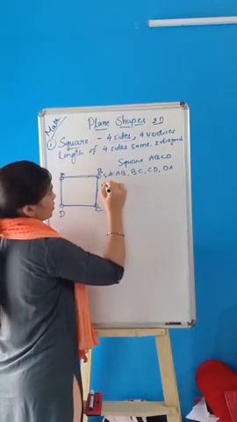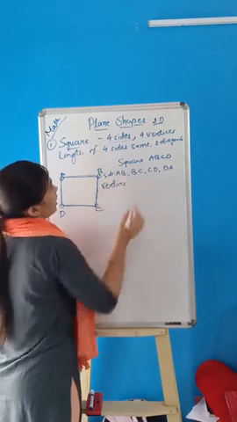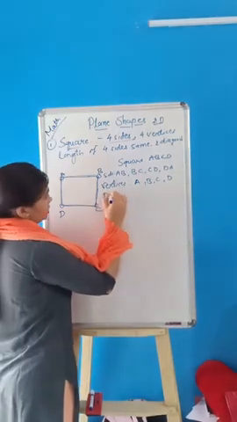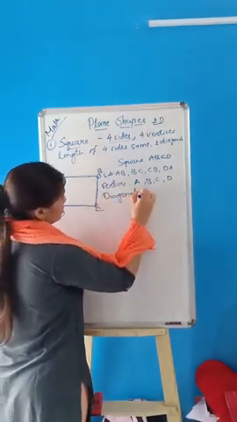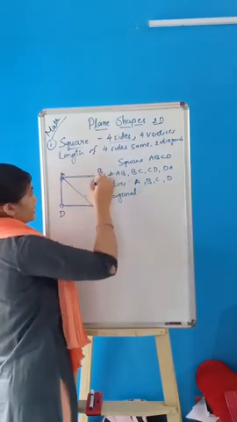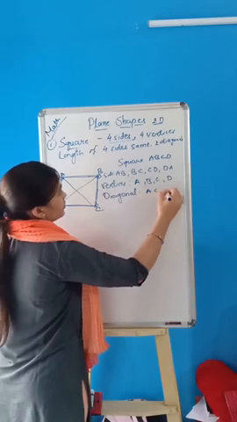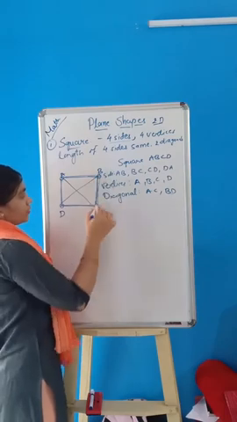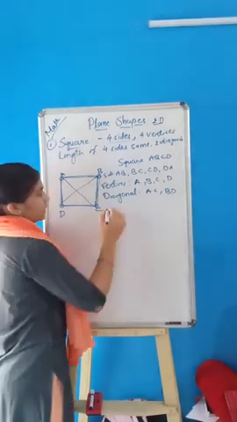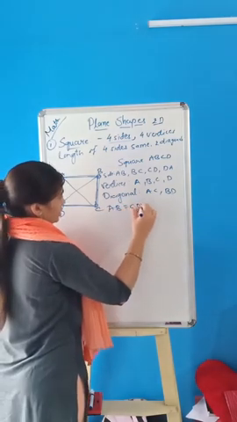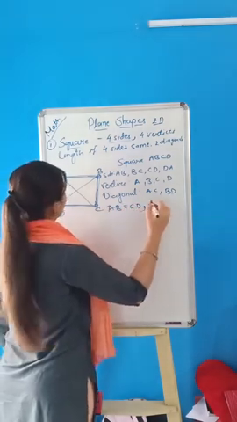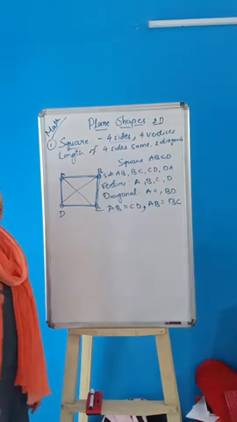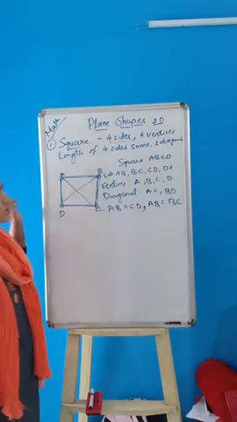Sides: AB, BC, CD, DA. Vertices: A, B, C and D. Diagonals: AC and BD. 2 diagonals are there. AB equals CD, BC equals DA or AD. AB equals CD and AB equals BC. These are the things you have to know about the square.